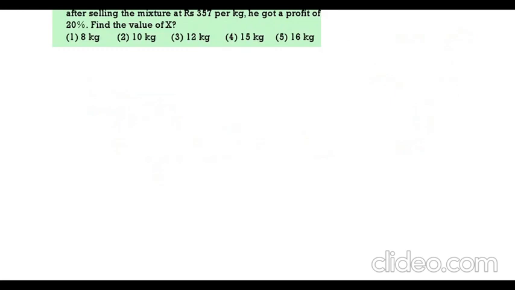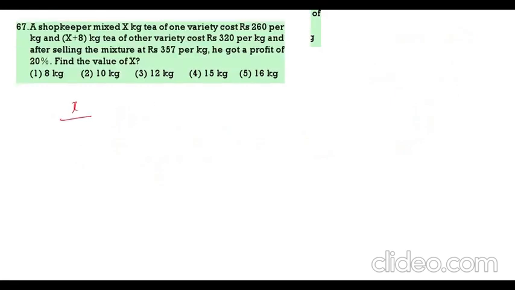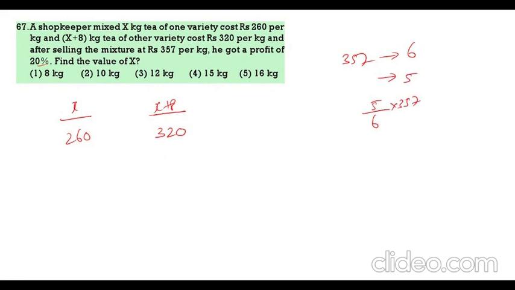Next, a shopkeeper mixes x kg of tea with x plus 8 kg of tea, one costing 260 and the other one costing 320, selling the mixture at 357 and getting 20% profit. That means 357 is equal to 6 parts, 120%. 5 parts is how much? 5 by 6 into 357. You need to do this.